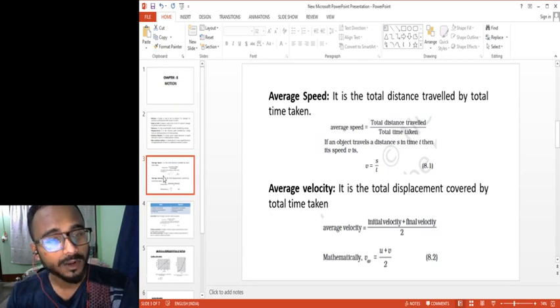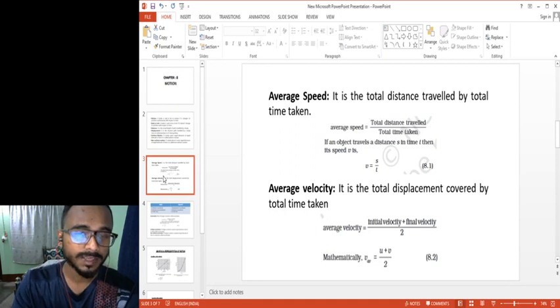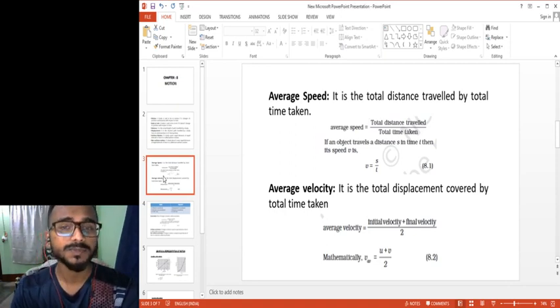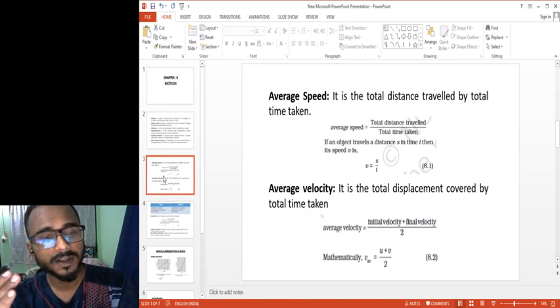What is average velocity? Whenever I say velocity, I will go to the next slide and point out the differences between speed and velocity. So what is velocity? In velocity, we consider the displacement. It is the total displacement covered divided by the total time taken.